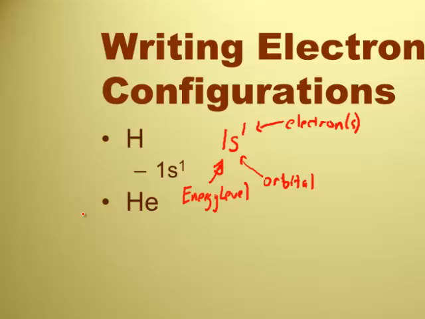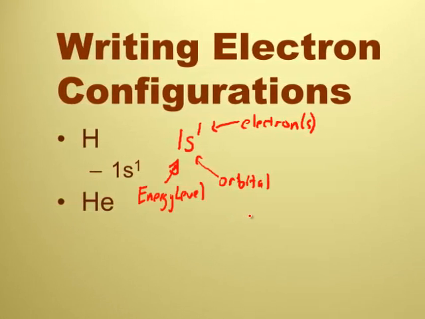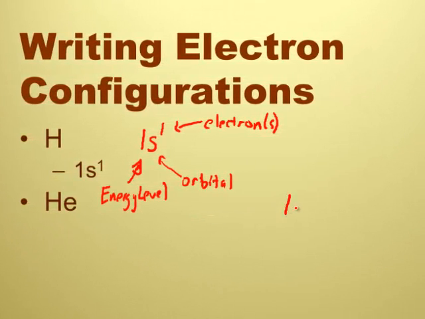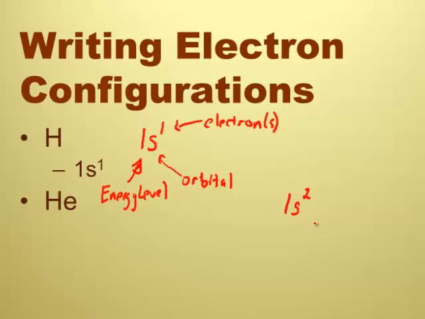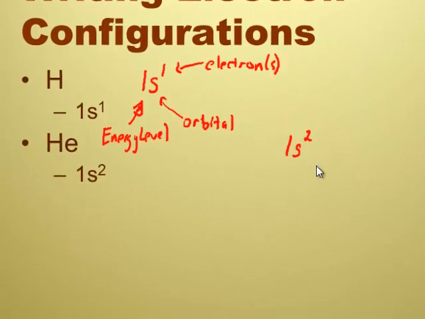All right, helium. Let's see, helium has a first energy level. Okay, it starts at 1s again, just like a board game. It has an s orbital, right? And it has 2 electrons. Can I put them both in there? Yes, because that can hold a maximum of 2. Right, so I can write 1s2, and that would be the electron configuration. Well, that's easy. Right, 1s2.